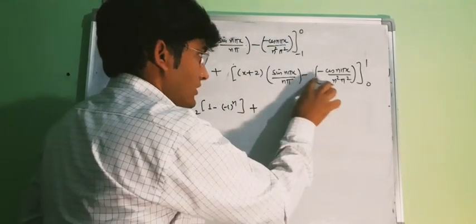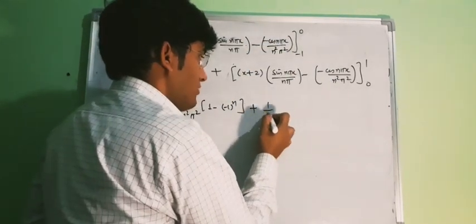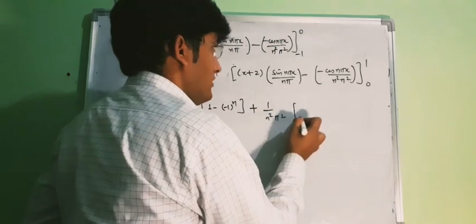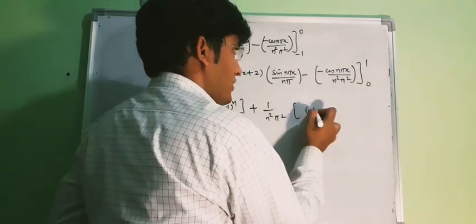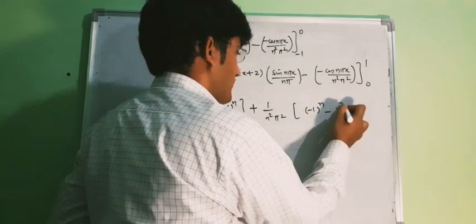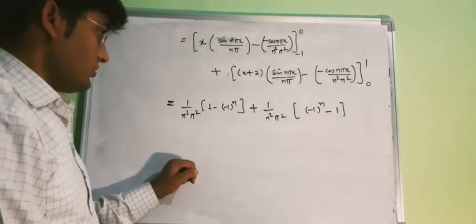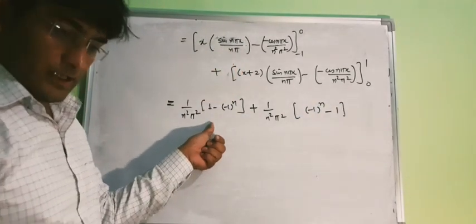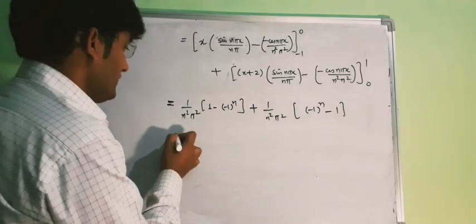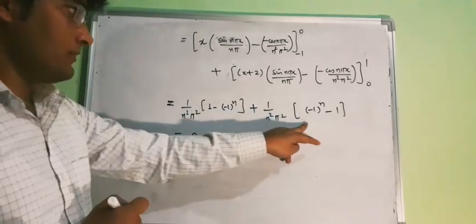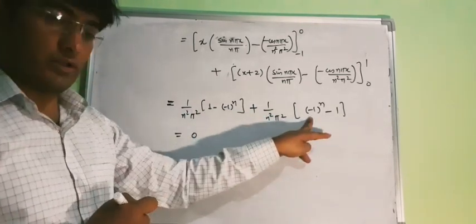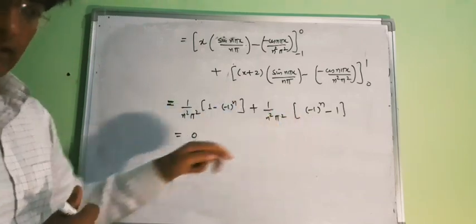And here again this is minus minus plus, so we will have n square pi square. Cos n pi will be minus 1 to power n, and cos 0 is 1. So we can see that these two terms will cancel each other, so our an is 0.